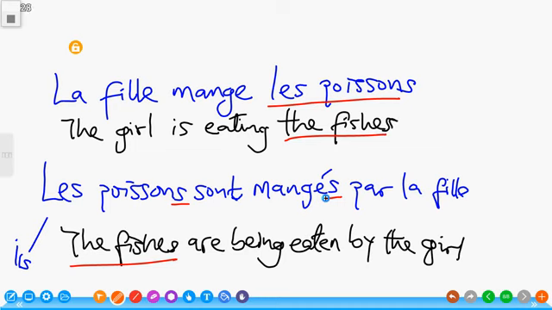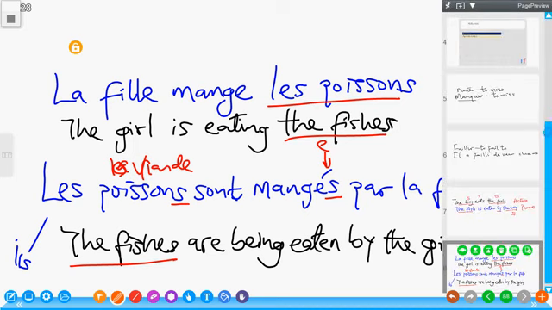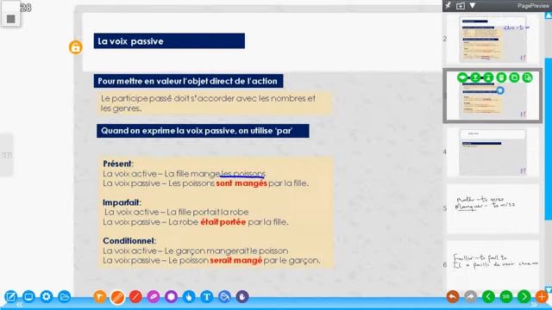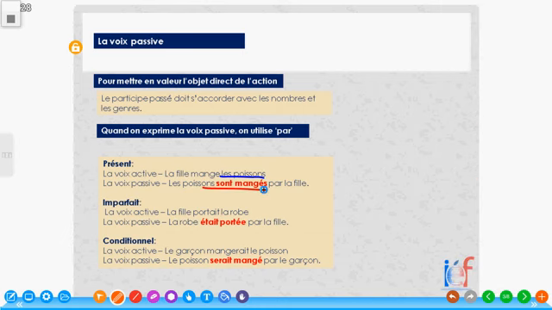If this was feminine, like if it was la viande or les viandes, it would have had an extra E here. So the fishes are being eaten by the girl. Les poissons sont mangés par la fille in the passive voice. Les poissons sont mangés par la fille. The fishes are being eaten by the girl.